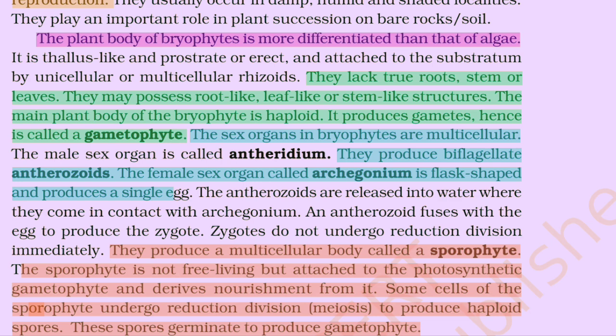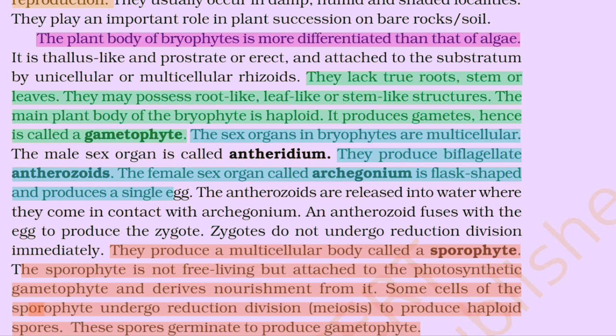The plant body of bryophyte is more differentiated than that of algae. It is thallus-like and prostrate or erect, and attached to the substratum by unicellular or multicellular rhizoids. They lack true root, stem, or leaves, but they may possess root-like, leaf-like, or stem-like structures. The main plant body of the bryophyte is haploid. It produces gametes, hence is called a gametophyte.